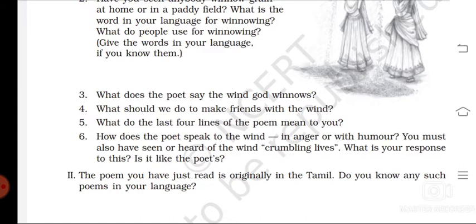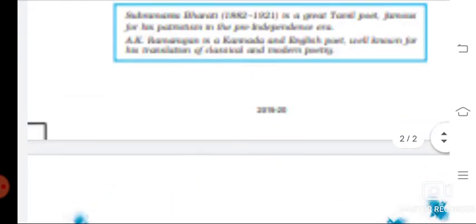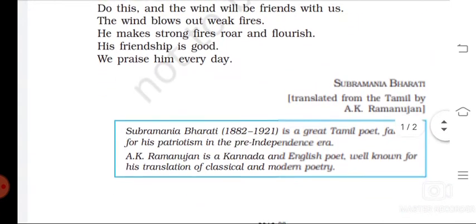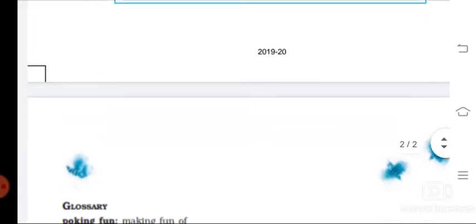The fifth question: what do the last four lines of the poem mean to you? The last four lines are: the wind blows out the weak fires. He makes strong fires roar and flourish. His friendship is good. We praise him every day.